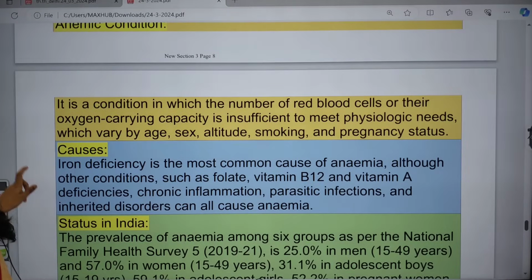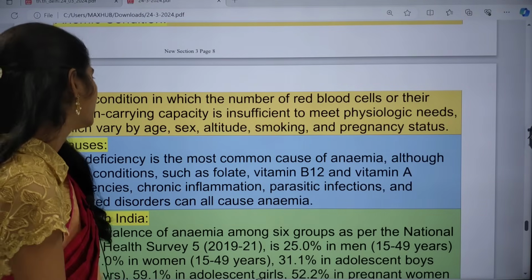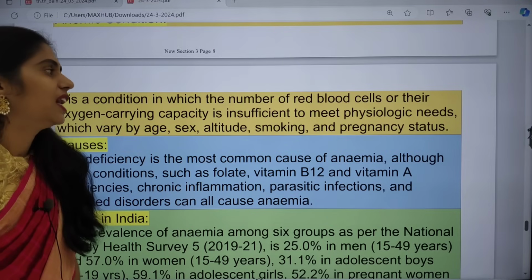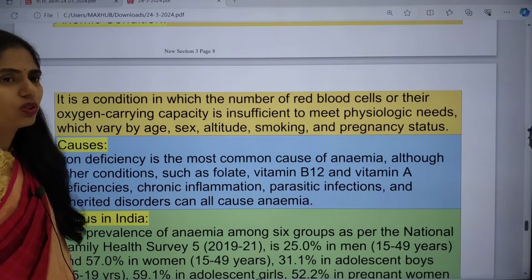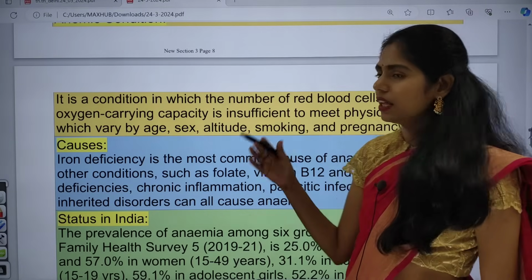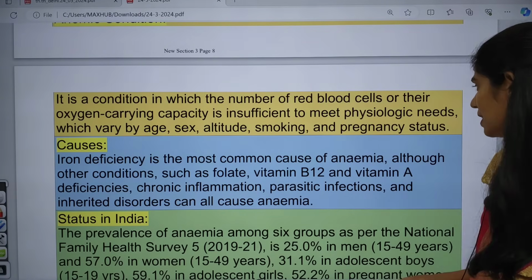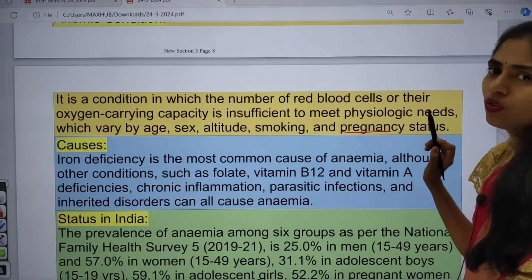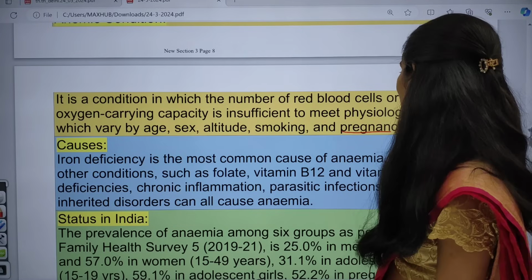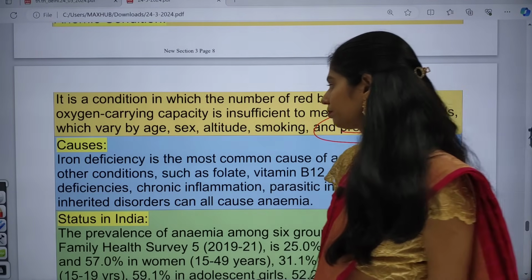If you are talking about some facts regarding anemia, it is whenever there is decreased RBC or decreased oxygen carrying capacity to meet daily physiologic needs. RBC can vary from one person to another, based on age, sex, smoking, or pregnancy status. In pregnancy, blood is given from the mother to the fetus. At that time anemia will compulsorily be there for women, and they have to rule out this anemia.